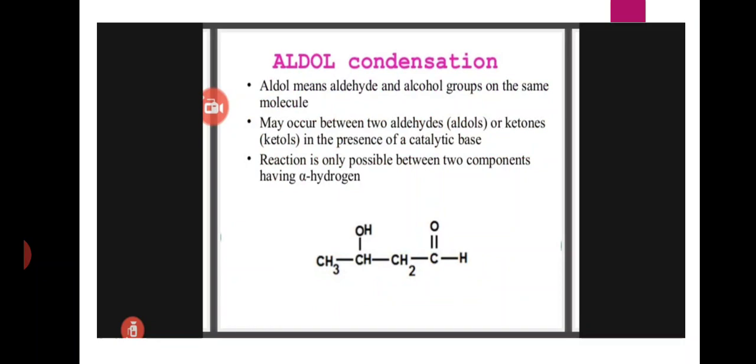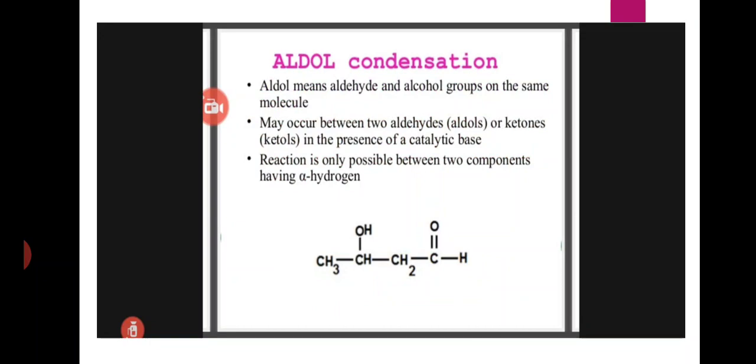The aldol condensation reaction may occur between two aldehydes or between two ketones in the presence of a catalytic base. The reactants may be two aldehydes or two ketones, but the reaction is only possible between two compounds having alpha hydrogens.